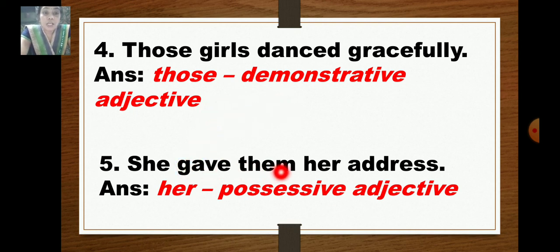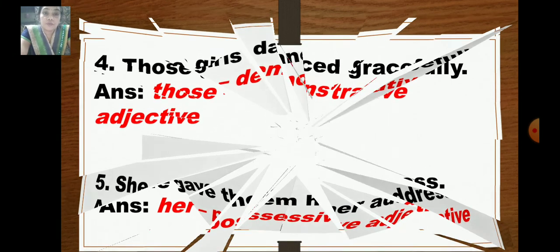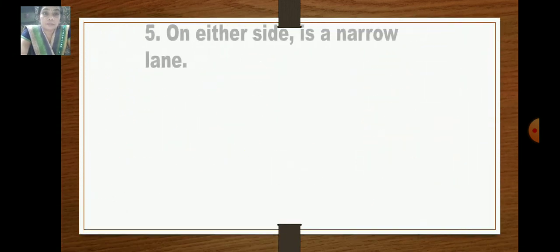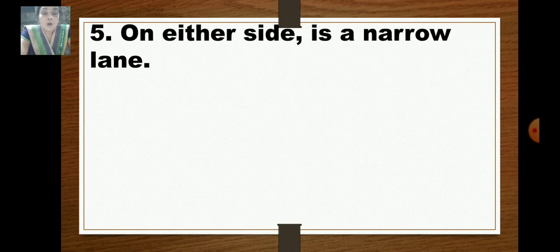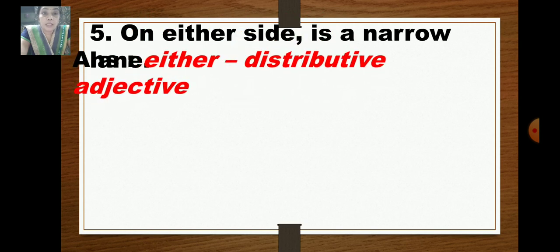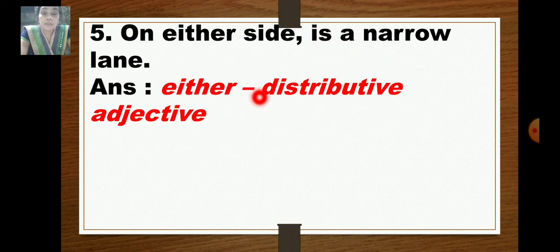She gave them her address. So whose address? Her address. So it is a possessive adjective. On either side is a narrow lane. So either is the distributive adjective. Which side? On either side.